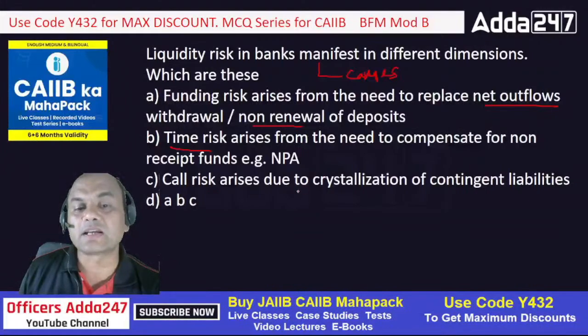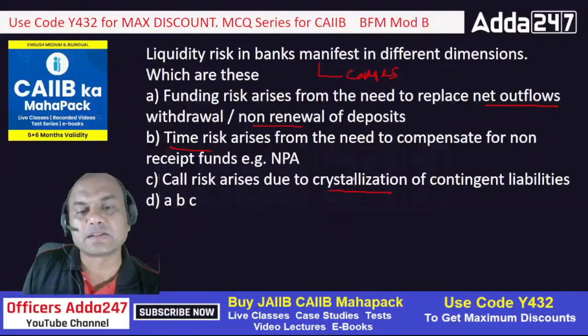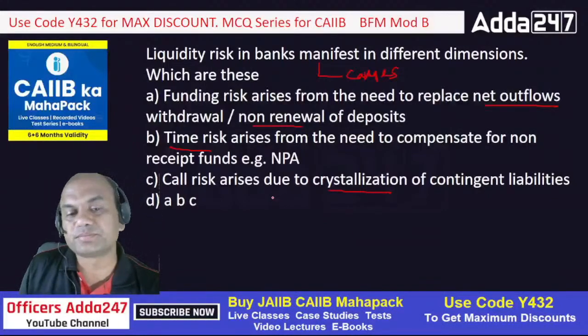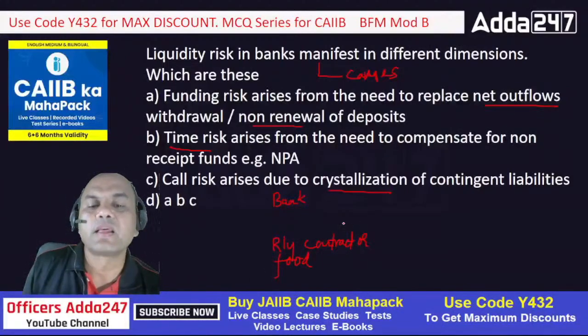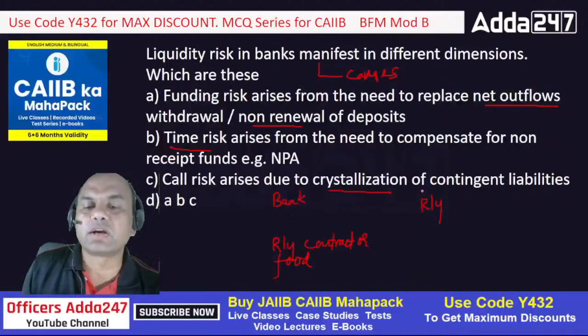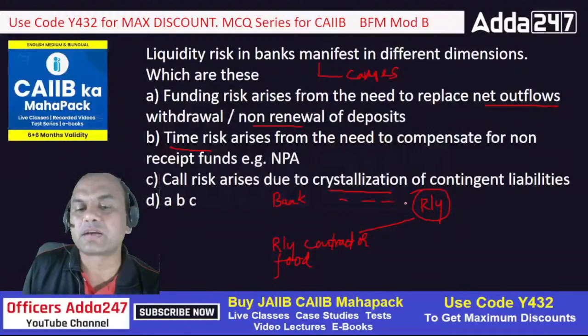Call risk arises due to crystallization of contingent liabilities. What is crystallization? Crystallization means the coming of that security, paying cash. Suppose I am the bank, and this is my customer. Let's say he is a railway contractor. For food, IRCTC, we have all those food now, and this is railways. IRCTC will tell this guy, you want a contract from us, so you bring a bank guarantee from the bank.